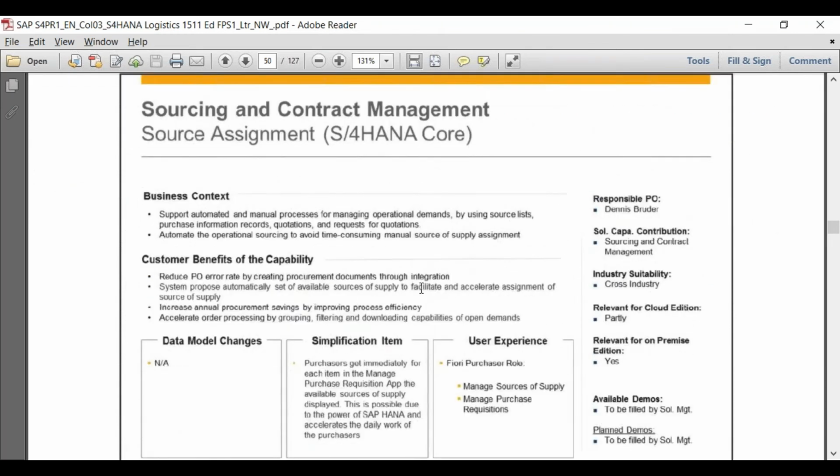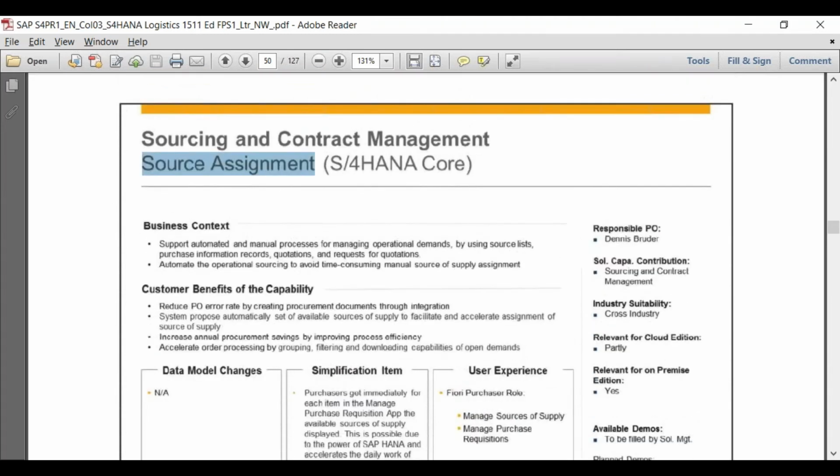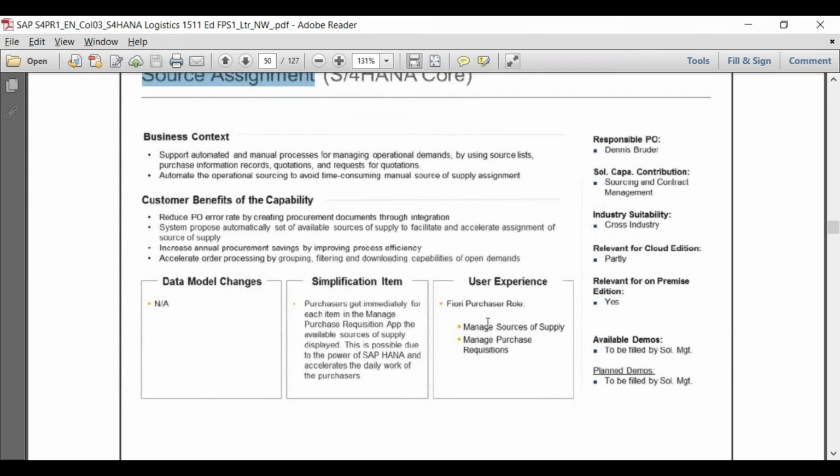Source assignment, again this is the same thing. As I told you, source assignment, we just completed partially that part. When you see the MRP, you will see a lot of things which are related to source assignment. But this must be related to the thing we discussed from the PR procurement point of view.